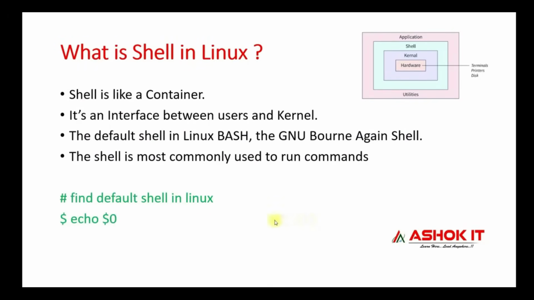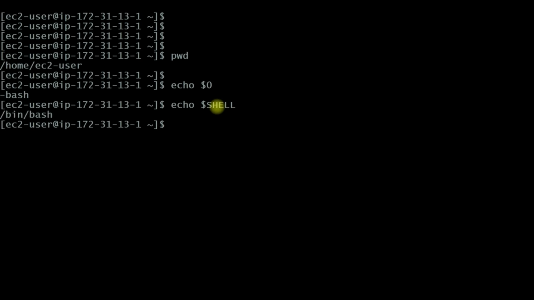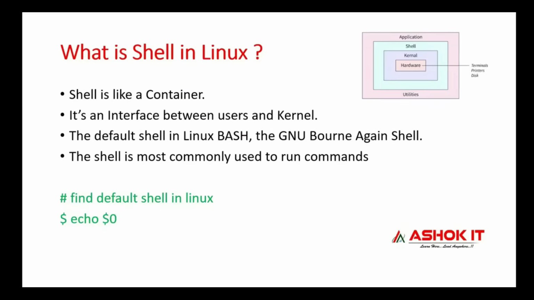We can check the default shell in the Linux machine by using a command. I have already connected to my Linux machine. Let me execute the command echo $0. Bash shell is displayed. There is another way to check this: echo $SHELL, a system variable I am using to print the shell information. /bin/bash is printed. That means in this Linux machine, the default shell is the bash shell. This is used to process our commands and convert them into kernel understandable form.